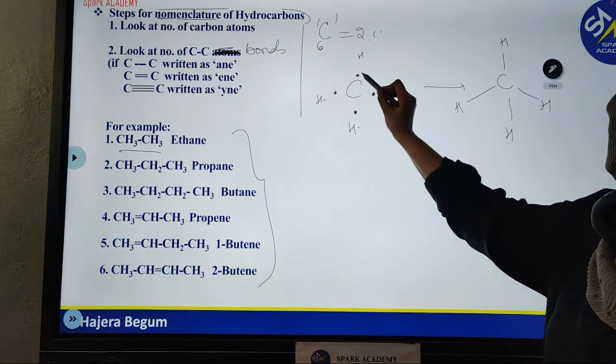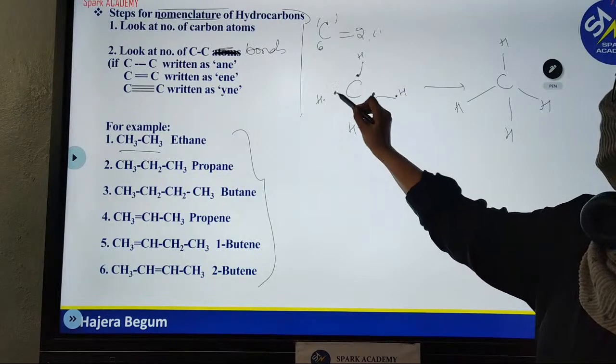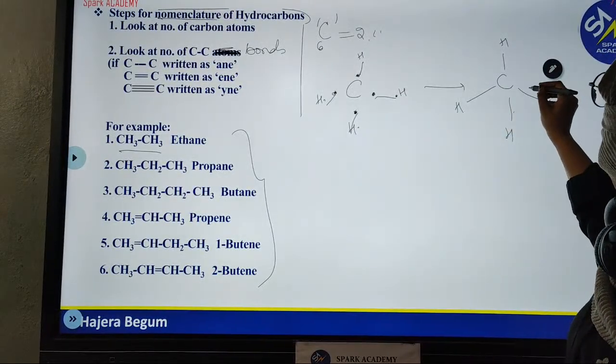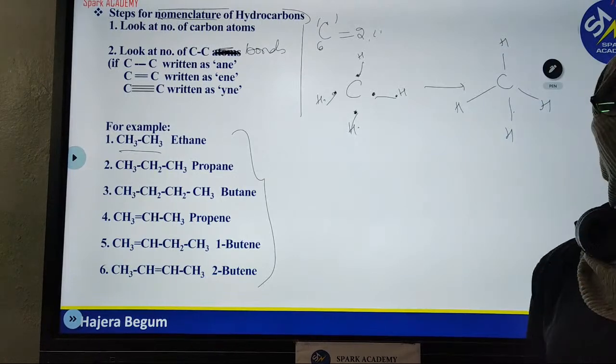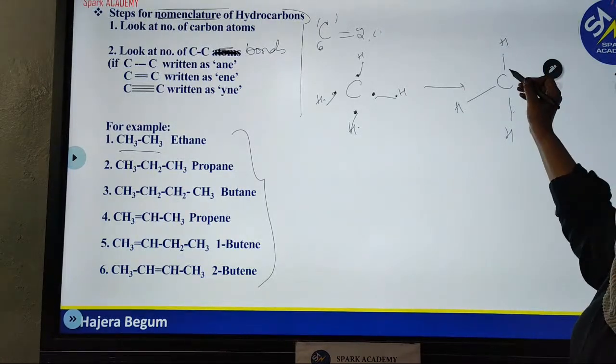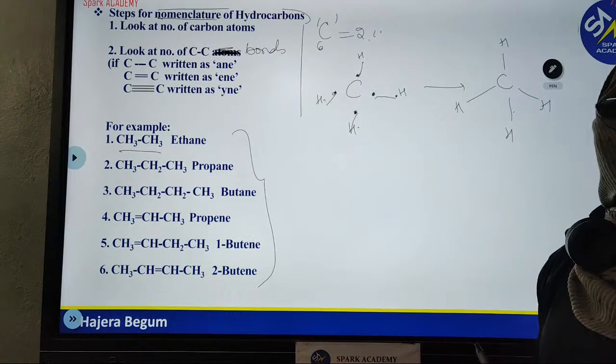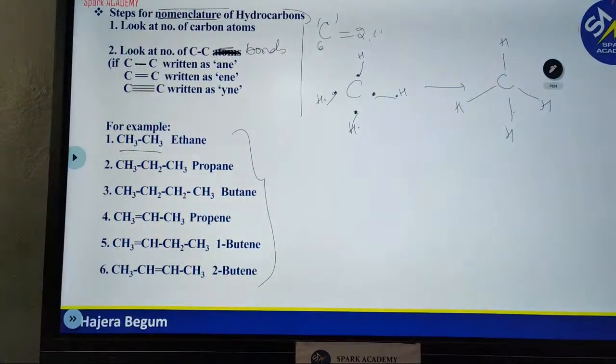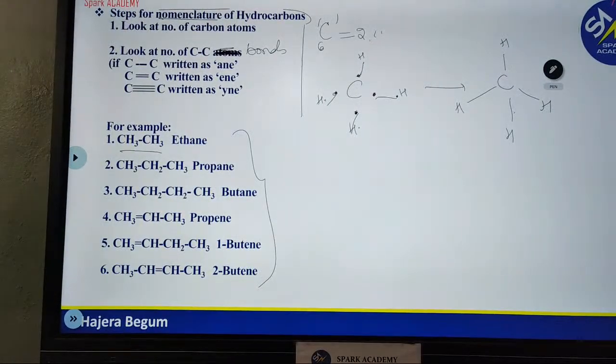The mutual sharing occurs here and here, here and here, here and here, here and here. You can say that carbon is forming 4 bonds, each bond having 2 electrons. Now you can say that carbon has acquired 8 electrons. Hence, carbon becomes stable by forming 4 bonds. Please remember, carbon always makes 4 bonds.